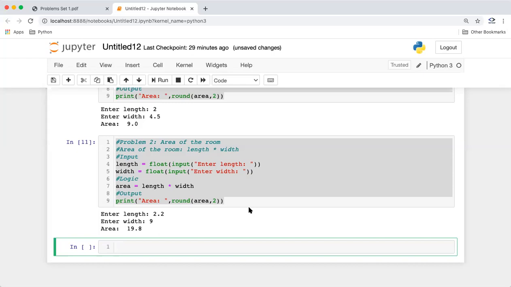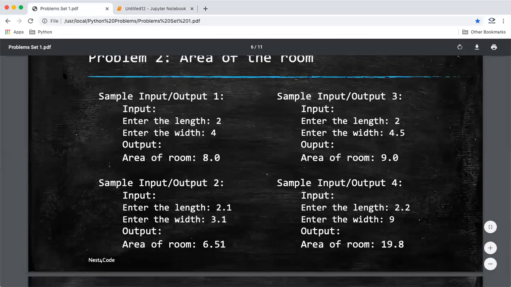We have similar problems for the 30 days coding challenge also. This problem set I will share with you guys in today's recorded session. But normally we also have this 30 days coding challenge where we share problems on a daily basis. I put one problem daily and a solution for that also.